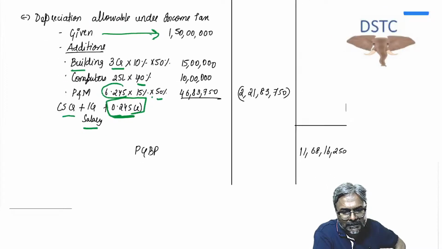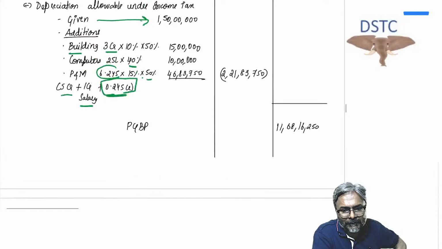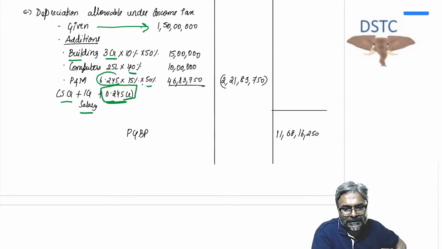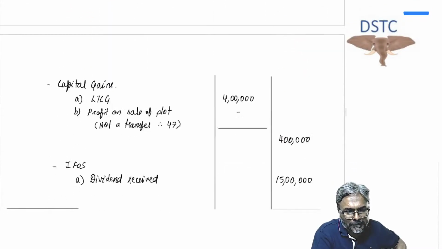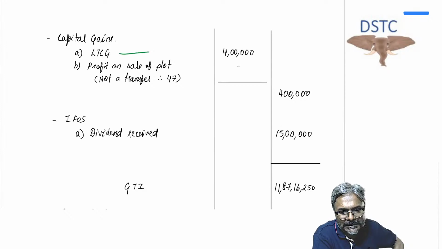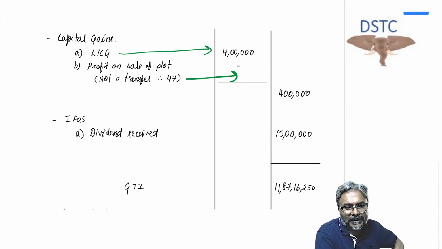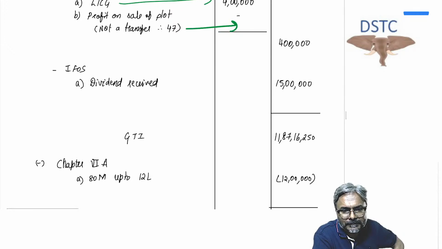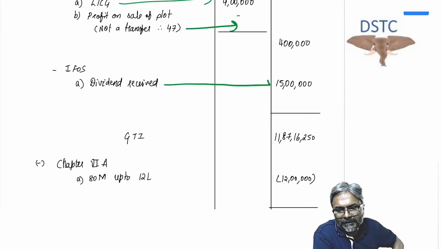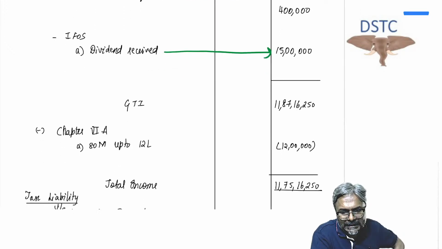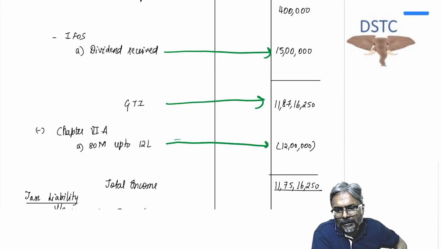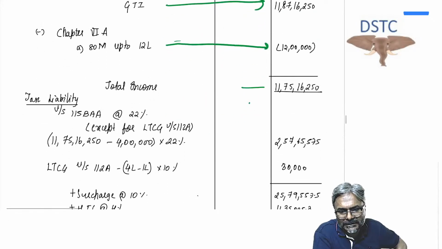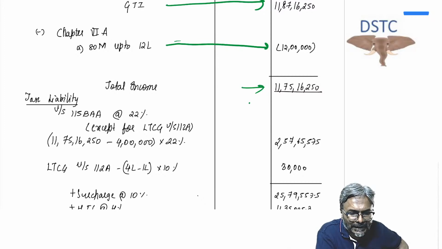So that is the point, and therefore now you have got the depreciation combined, and this is what will be your PGBP. Once you get a PGBP, you have the LTCG 4 lakhs. Profit on sale of plot of land, nothing is taxable. Dividend received 15 lakhs. GTI is there, and thereafter from GTI, ATM already discussed 12 lakhs. Now coming to the tax liability, students.